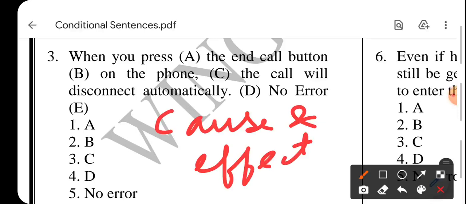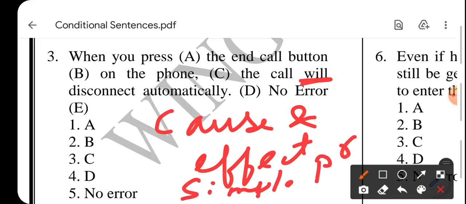In such cases आपने जो second part को रखना है, like when you just press the end call button on the phone, the phone disconnects. यहाँ पे आपका future tense नहीं आएगा, यहाँ पे आपका simple present आएगा. Okay, so this part has an error which is D, that means fourth part.